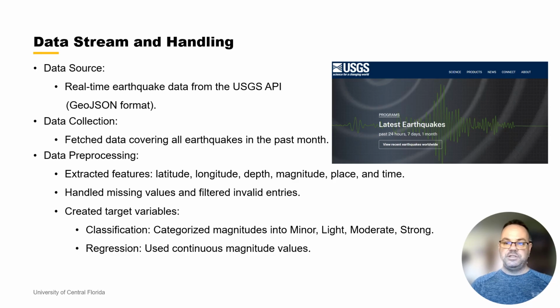First, I extracted essential features such as magnitude, place, time, latitude, longitude, and depth from the GeoJSON data. The timestamp was converted to a readable date-time format. Next, I cleaned the data by dropping rows with missing values in critical fields like magnitude, latitude, longitude, and depth to ensure data quality. Then I performed feature engineering by creating a categorical variable mag category by binning magnitudes into 4 different categories. Minor for magnitudes less than 3, light is 3 to 4, moderate is 4 to 5, and strong is 5 and above. These steps ensured that the data set was well prepared for training the machine learning models.